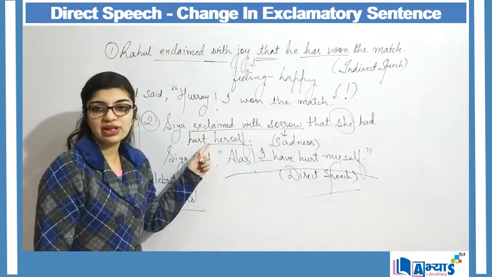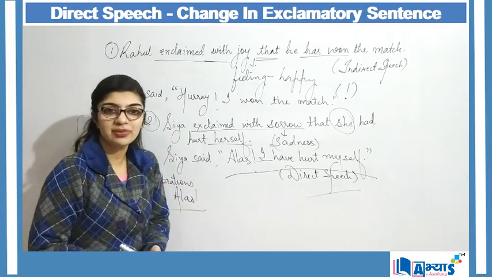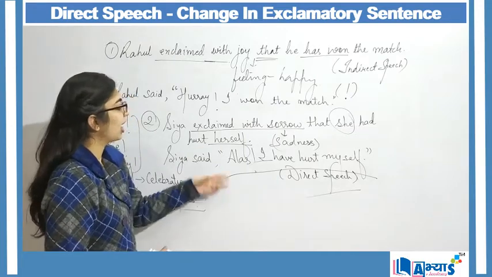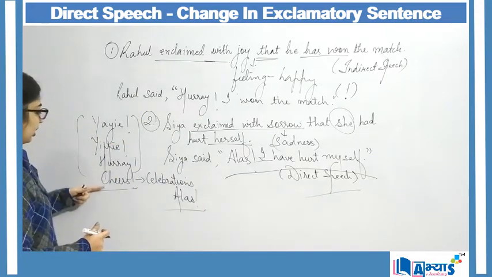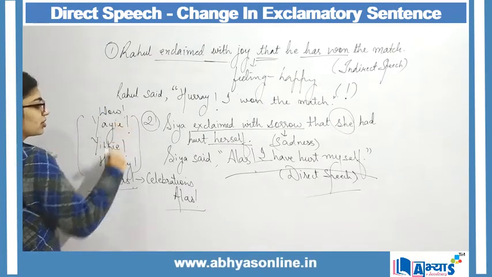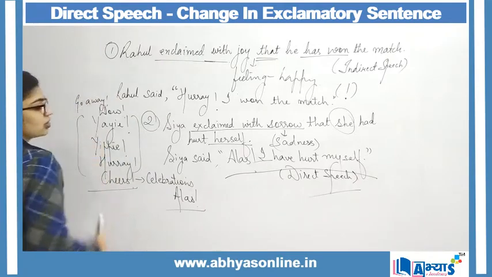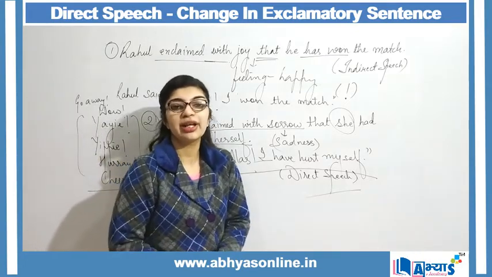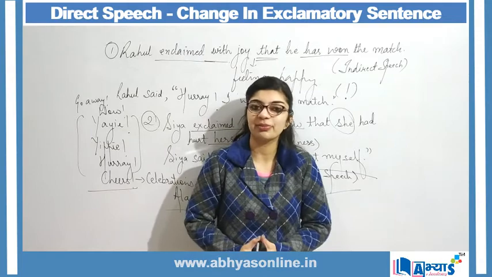My exclamation has not changed. Yes, in indirect speech we do not make use of exclamatory words, but in direct speech we do make use of exclamatory words like alas, hooray. We can say cheers, yippee, yay, or I can say wow. Wow is also, or go away. Go away is also an exclamatory word. So there are n number of exclamatory words depending upon the situation, depending upon the feeling of the person who was speaking the statement. We can make use of different exclamatory words.